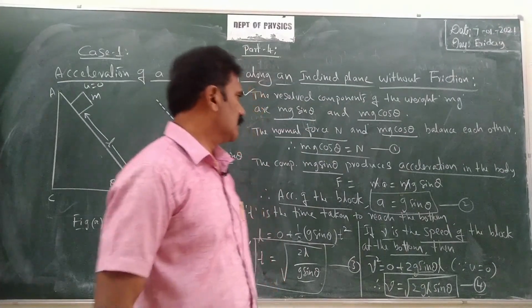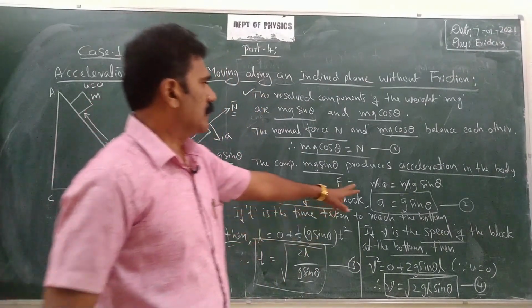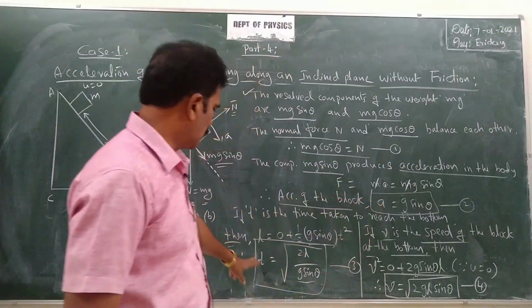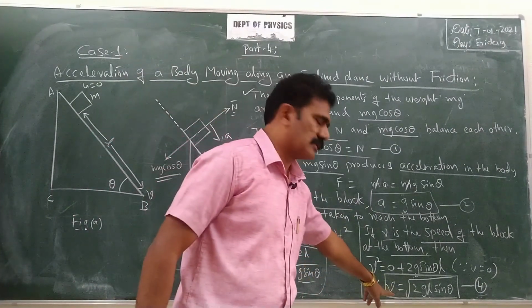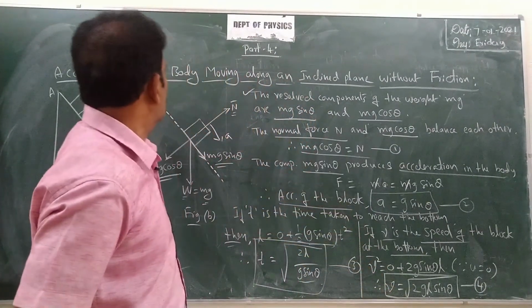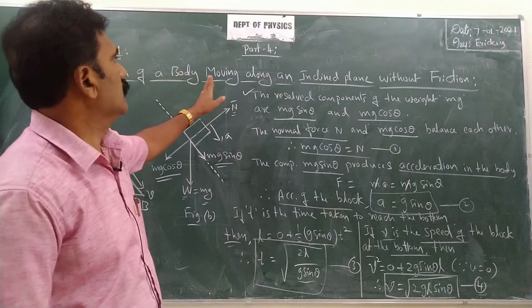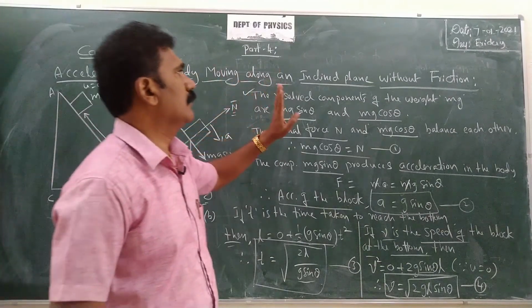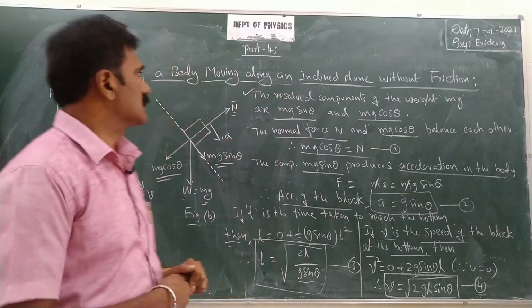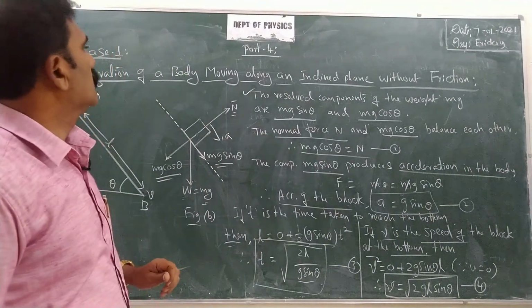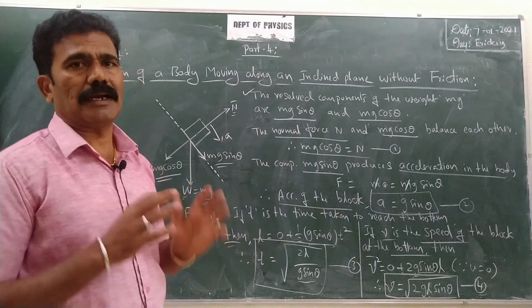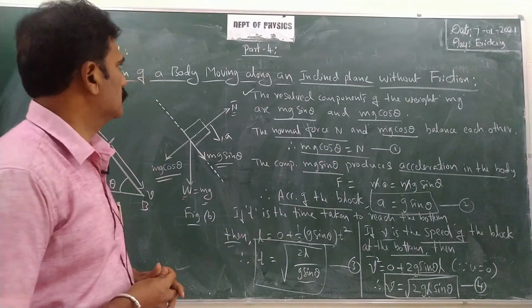So we have derived the equations for acceleration, time taken and velocity in case 1, where the body moves along an inclined plane without friction. Now let us discuss the second case, where we have some friction on the inclined plane also. That is the second part.